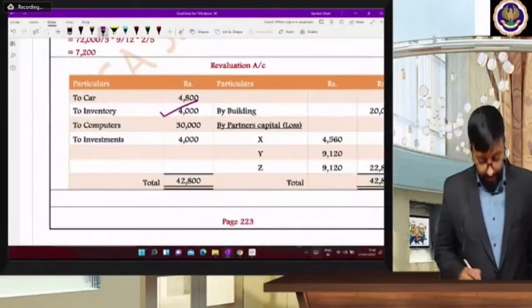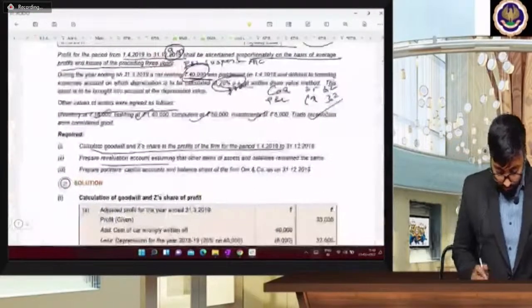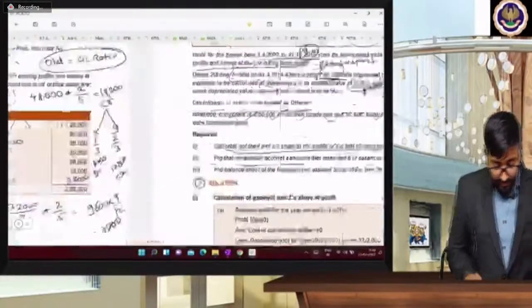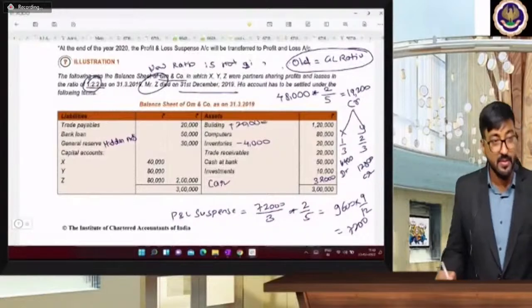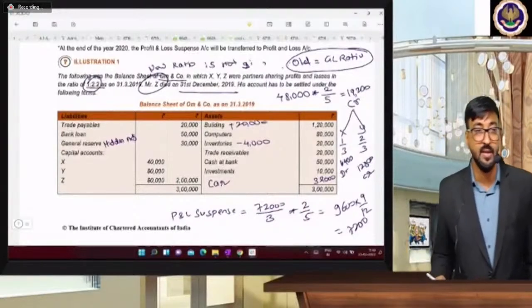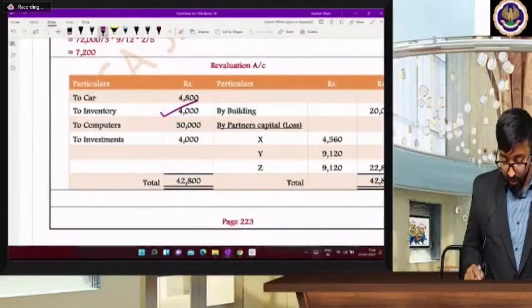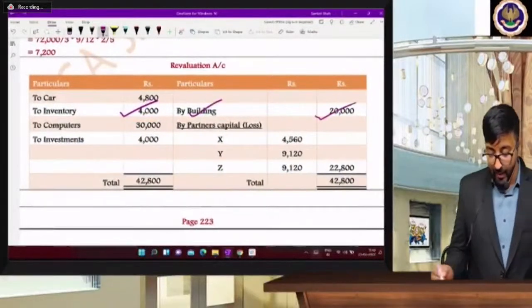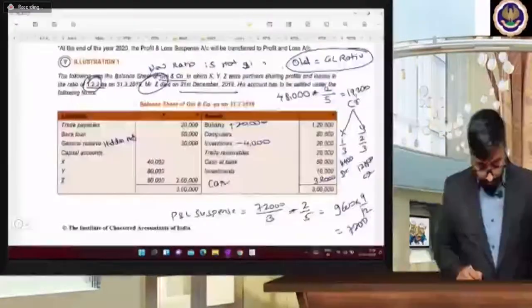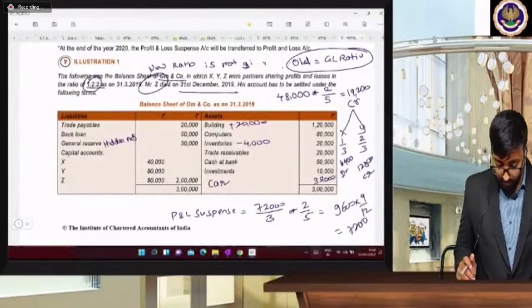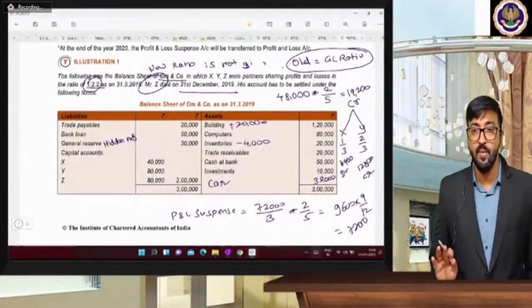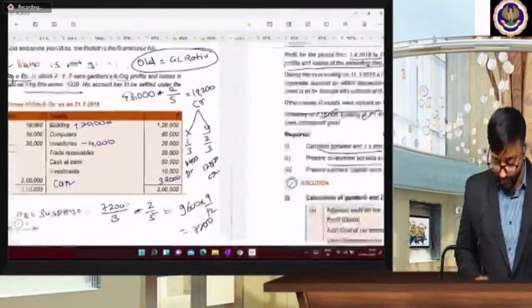Correct? Next one. Next is which asset? Building. Is building depreciated or appreciated? Appreciated by 20,000, which means plus. Asset increase means credit or debit? Credit. So for building, credit. Very good. Next one. Exam time for this question is 30 minutes, beta, on an average 30 to 35 minutes.